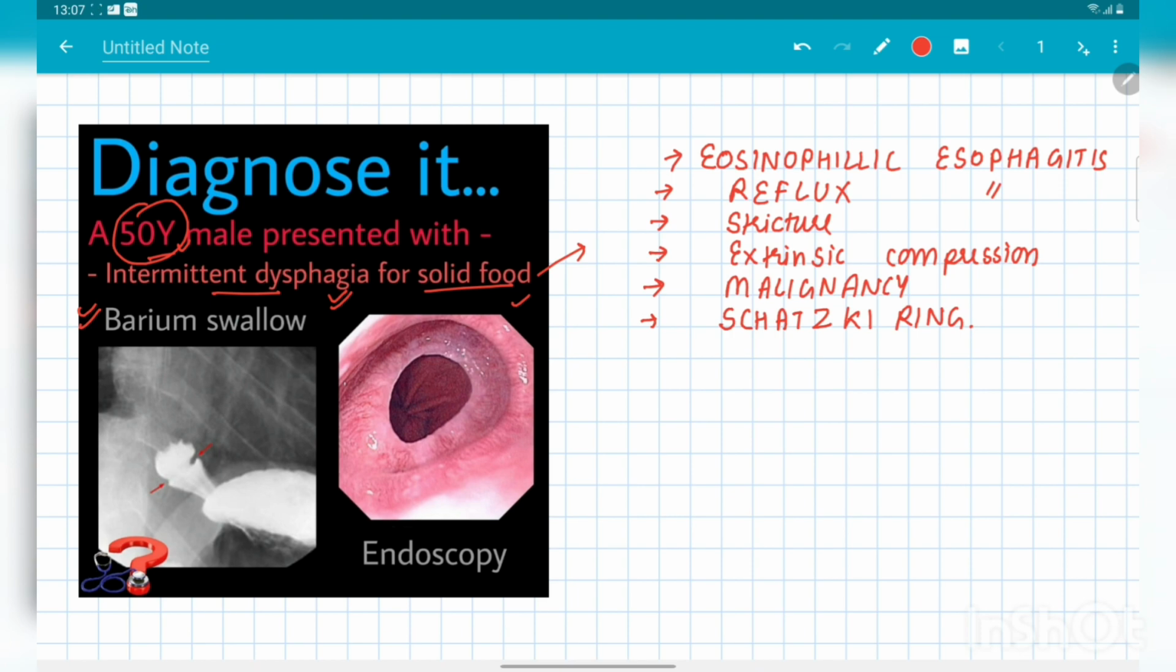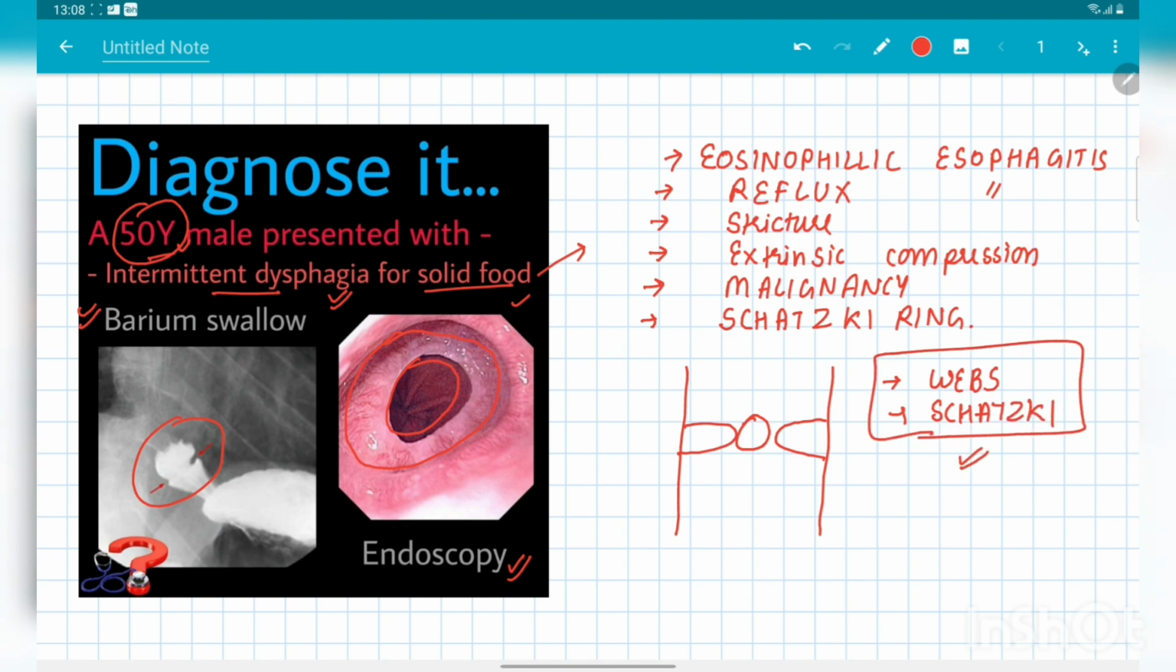And in the barium swallow, like in this case, we can clearly see this kind of invagination from the outside. So this is basically showing that in the esophagus there is some kind of structure that is making it narrow. And after that, the next investigation that we go for is endoscopy. And in the endoscopy, we can clearly see this is a ring. So after these investigations, we can get two diagnoses. One is the presence of esophageal webs, and the other is Schatzki's ring.